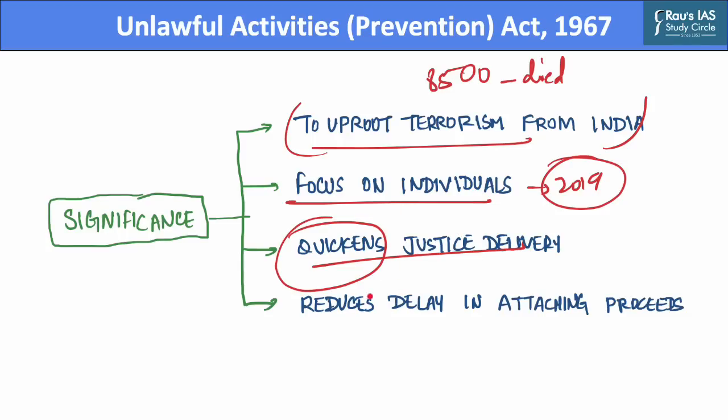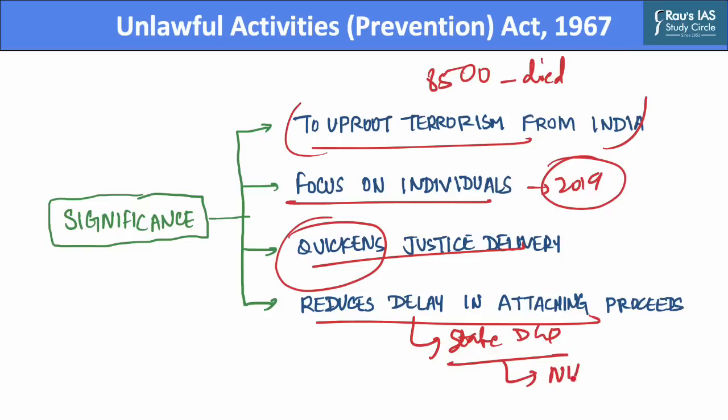Further, this act also reduces the delay which was associated with attaching the proceeds of terrorist activities. This act allows the seizure of property which is connected to terrorism without having the need to take approval from the state police DGP. And this can be the case when an investigation is conducted by the National Investigating Agency.